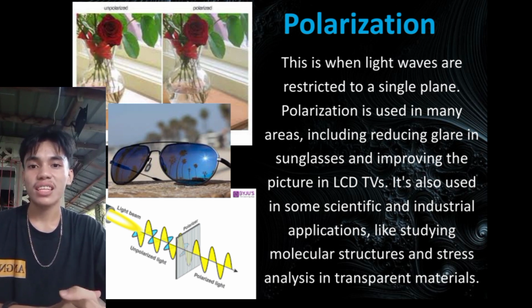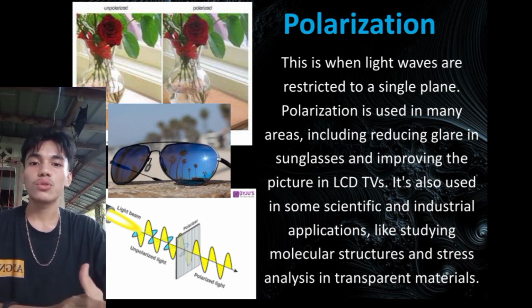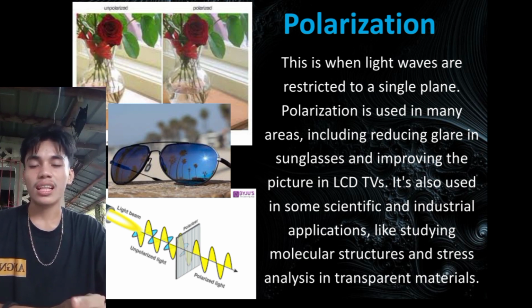For instance, in sunglasses, a polarizing filter selectively blocks horizontally polarized light, reducing glare from reflective surfaces such as water or roads. In LCD TVs, liquid crystal molecules are manipulated to control the polarization of light, enhancing image quality.